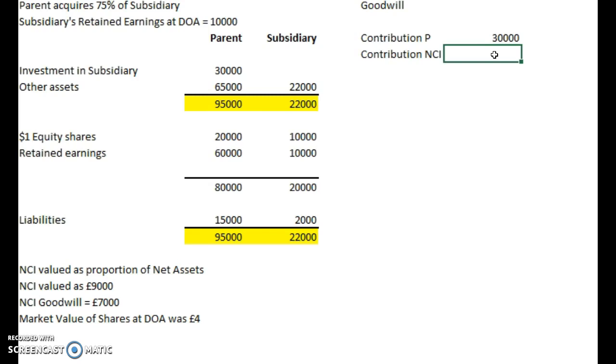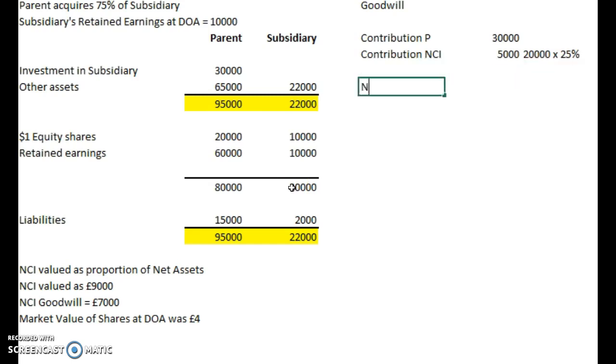So this is 20,000 net assets times 25%, 5,000. And let's just make a quick note of what that is. 20,000 times 25%. Okay, so that is the contribution.